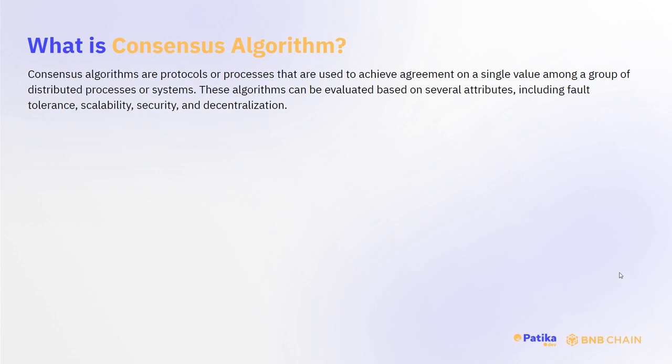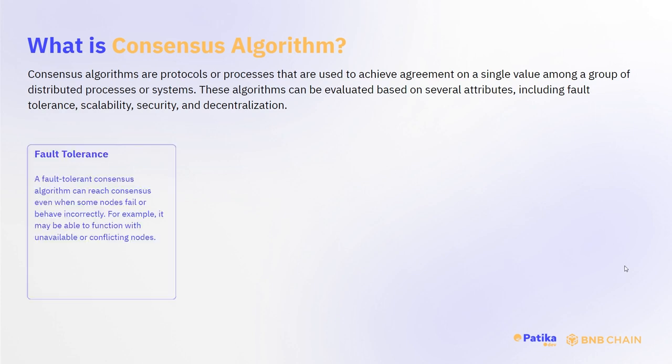Consensus algorithms are protocols or processes that are used to achieve agreement on a single value among a group of distributed processes or systems. These algorithms can be evaluated based on several attributes, including fault tolerance, scalability, security, and decentralization. Let us talk about fault tolerance. It comes from Byzantine Generals Problem. A fault-tolerant consensus algorithm can reach consensus even when some nodes fail or behave incorrectly. For example, it may be able to function with unavailable or conflicting nodes.